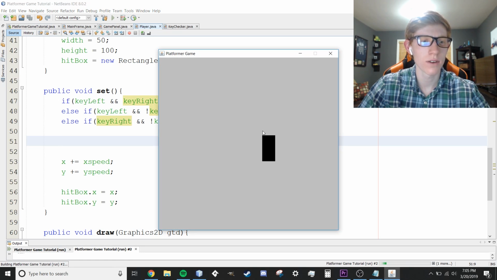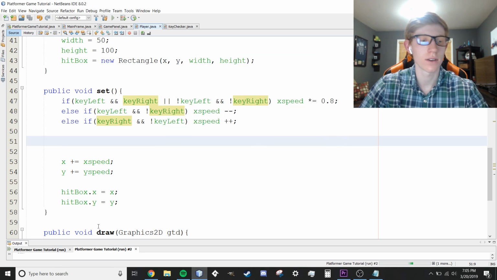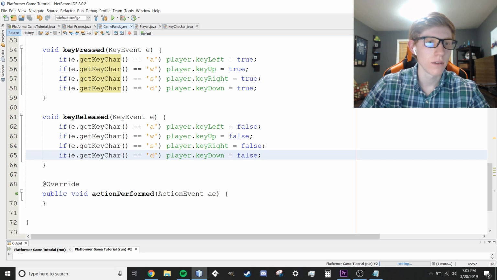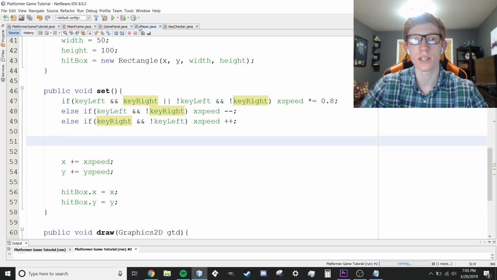So actually, let's see if I can show you this right now. We should be set up. No, not yet. Oh, we haven't totally fixed everything. Okay, give me one moment. We need to add a couple other things really fast. We haven't actually created our key checker object within our code yet, so it's not going to do anything.